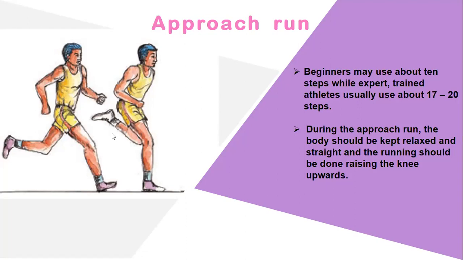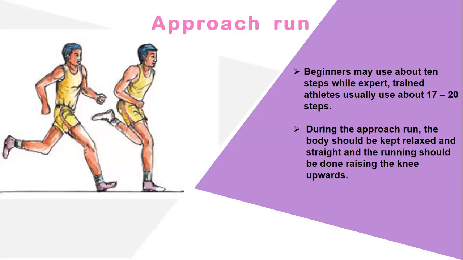Earlier we told that for triple jump, speed is very important. When we get the speed only, we can reach a proper achievement level. I think the approach run is clear for you.